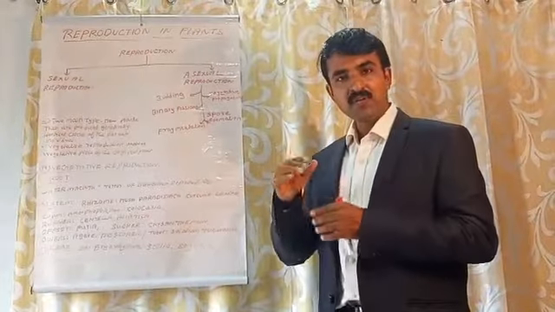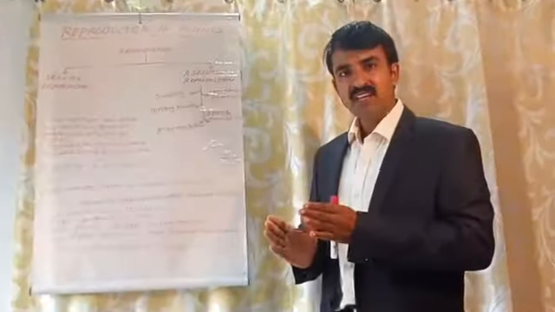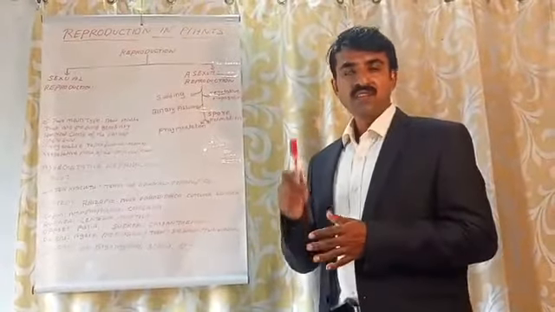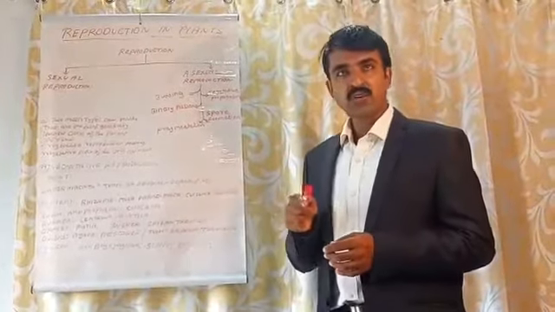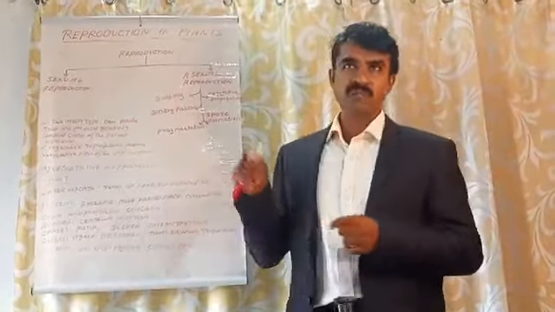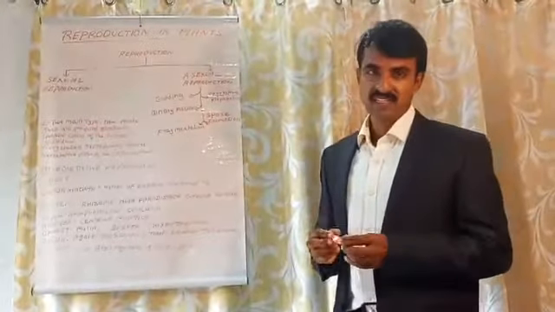It detaches from the parent plant and grows independently as an independent plant. So as I told you, some of the organs involved in vegetative reproduction also serve as organs of storage and perennation.